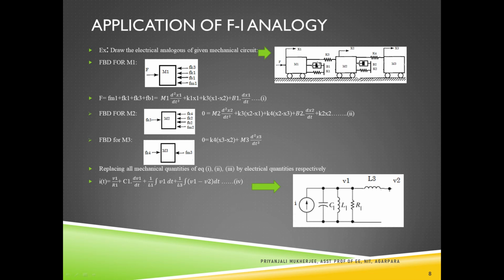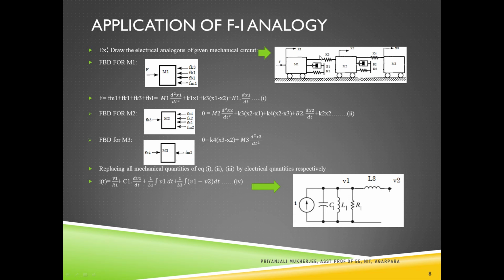Next, K1 and B1 are connected to M1, and when due to that force x1 displacement has occurred, then B1 and K1 both are compressed, and for compression, the force will be acting towards the body, hence F of B1 and F of K1 are acting towards the body.